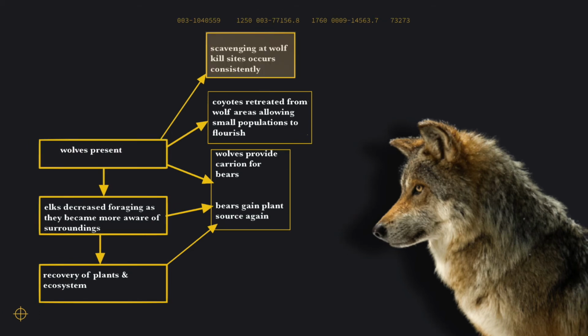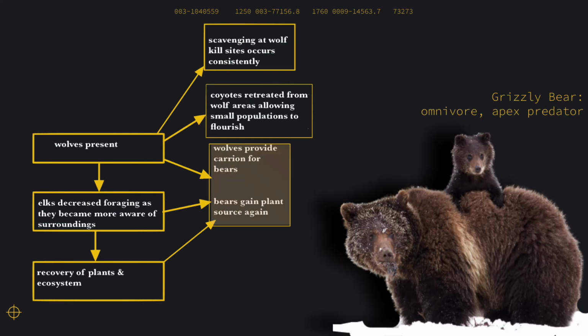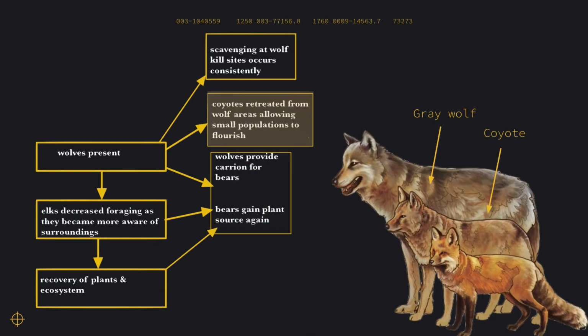Other effects include scavenging at wolves' kill sites year-round, since the gray wolves provide scavenge to scavengers from their own kills. The grizzly bear regained access to essential plants, and the wolf's kill remnants provided low-energy cost nutrition. Lastly, coyotes, which had heavily preyed upon small mammals, retreated from wolf-populated areas, thus allowing small mammal populations to flourish.